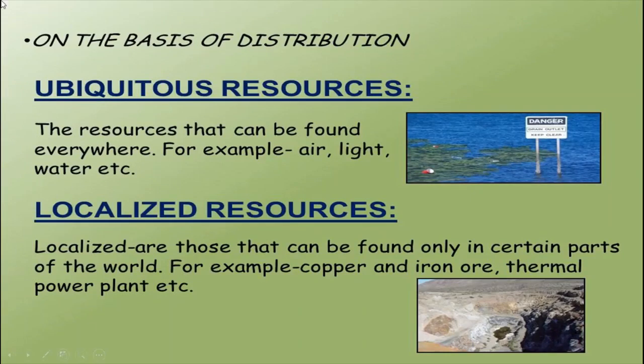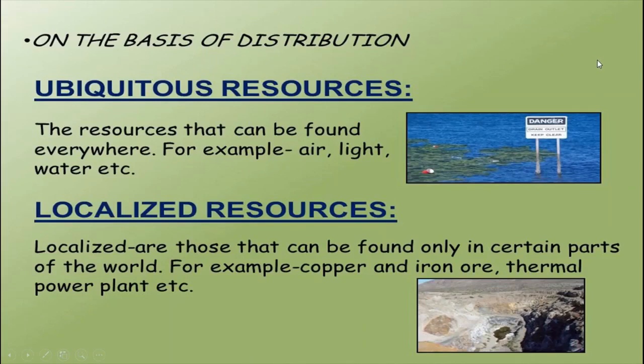The resources that can be found everywhere, for example air, light, water, etc. Air, wherever we go, we will breathe, right? Sunlight, everywhere we will get sunlight. Water also. These are resources that can be found everywhere. That is ubiquitous resources.